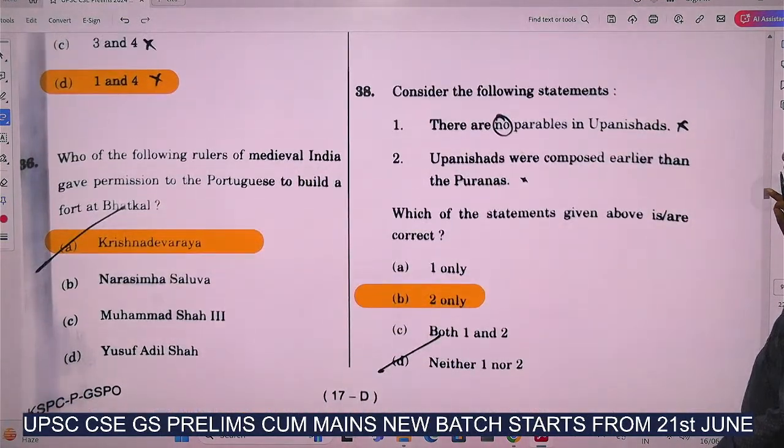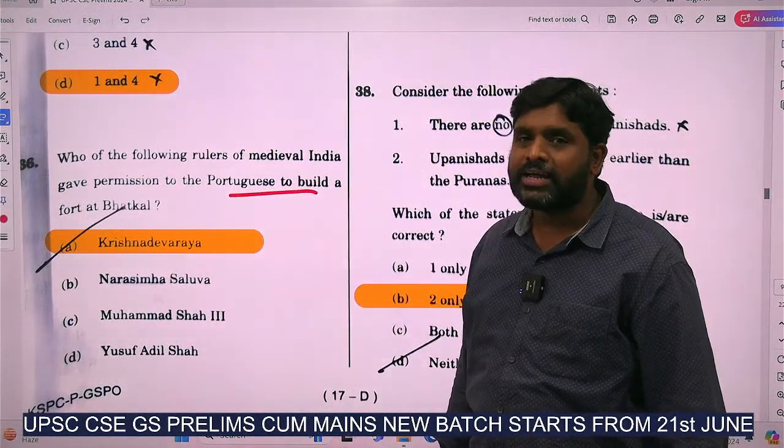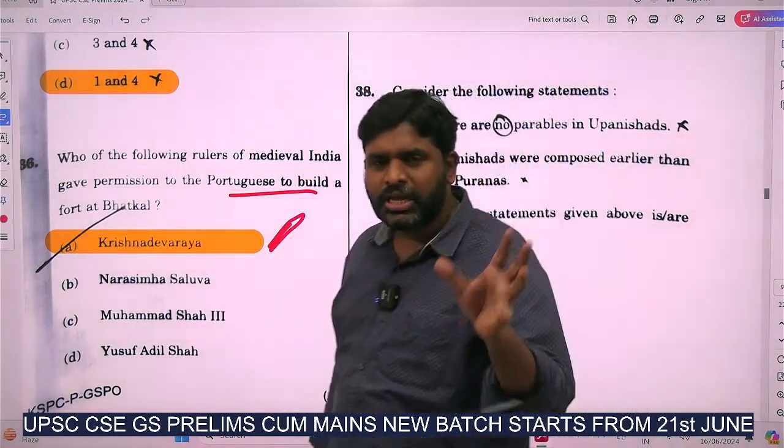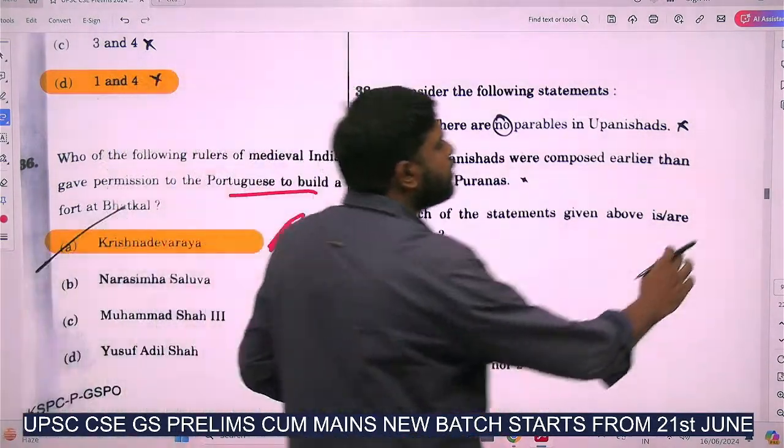Which of the following rulers of medieval India gave permission to the Portuguese to build a fort at Bhatkal? It is Krishna Deva Raya. This is in the history. It is commonly in medieval India, commonly we will be studying it. So hence this is an expected question only.